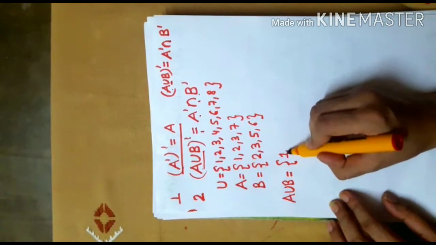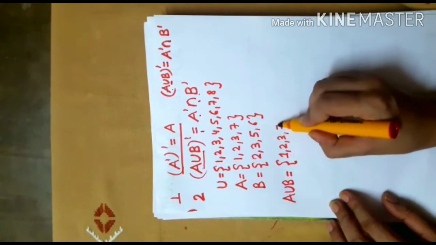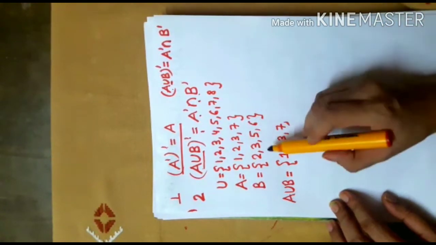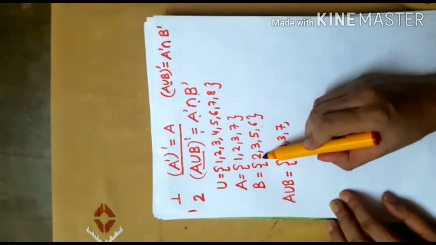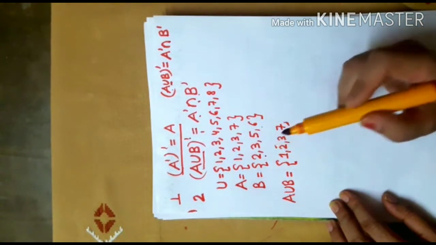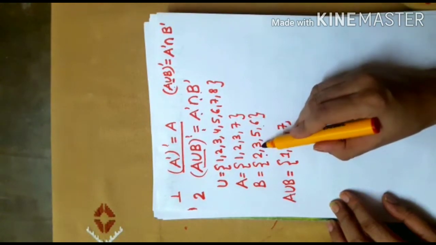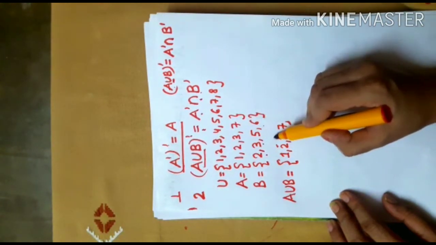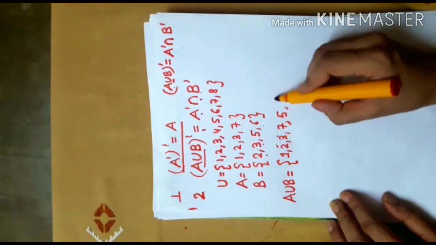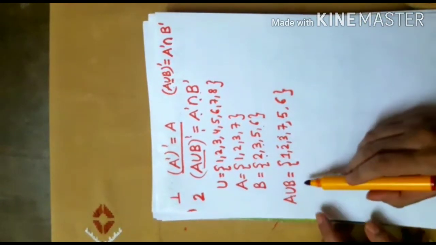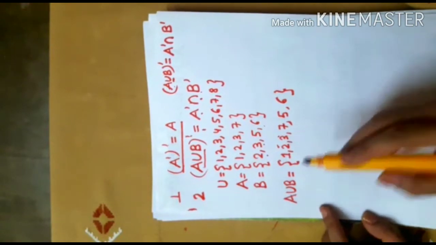So, first I'll write all the elements of the set A. Now, I have to write the elements of B. First element is 2, which has already been listed, so we will not repeat. Next is 3, which is already there. 5, not there, so I'll write. 6, not there, so I'll write. So this is A union B.